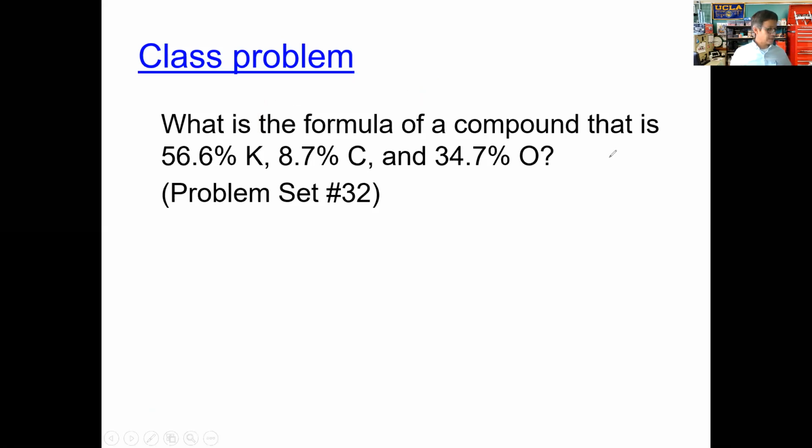So in order to get the molecular formula, in order to get the actual formula itself, we need to start out and get the empirical formula first. And unlike the two problems that we did previously involving actual formulas or the molecular formulas, we're not given the empirical formula here, but we are given percent compositions. So in this particular problem, we are starting from the very beginning where we have to use the percent compositions to get the empirical formula, and from that we should be able to get the molecular formula if we know what the molar mass is for that particular molecule. All right, so let's go ahead and do this.